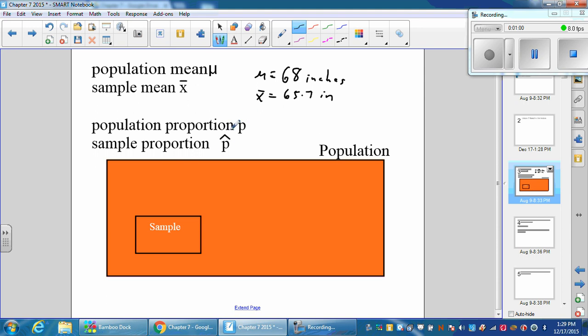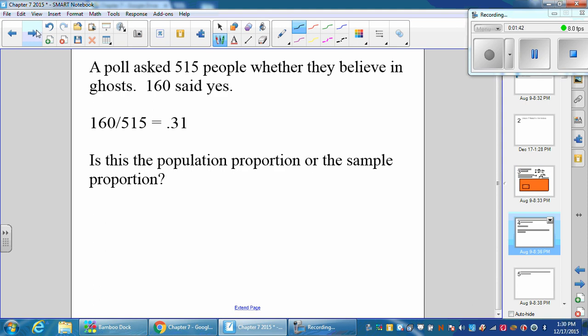Similarly, we have the same things with proportions. The population proportion, P, sometimes people use the pi for this, but usually AP just uses P. So say the proportion of everybody in the United States that likes pizza is 72%. Now, if you wanted to just take a sample of 100 people out of the United States, that would be P hat. Maybe you do a sample of people in the United States and you found that 87% of your sample like that. That would be a P hat value. The distinction is pretty important as we move on.